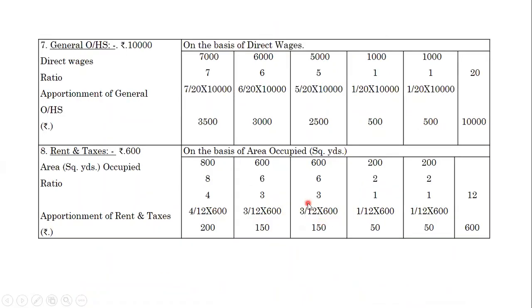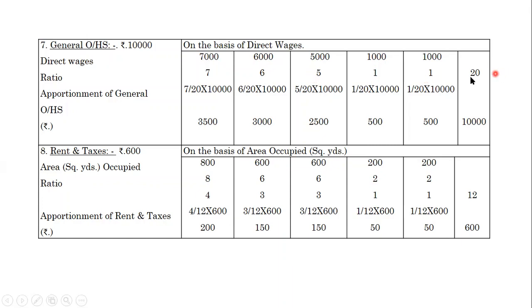Next is general overheads. General overheads given in the problem is 10,000. We apportion on the basis of direct wages. This is also given in the problem. We have to write here 7,000, 6,000, 5,000, 1,000, 1,000. We have to calculate the ratio. We have to find the ratio by using the direct wages.